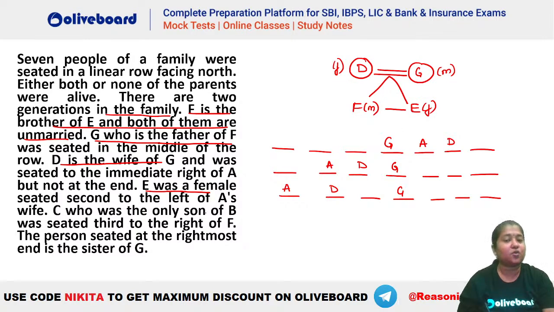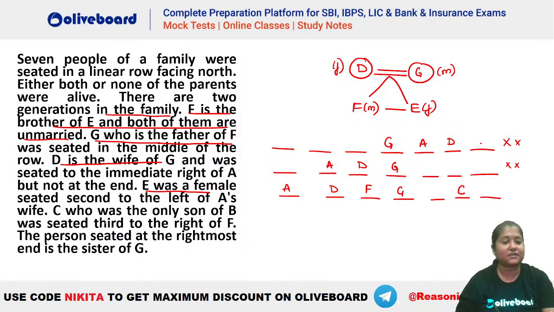Now C, who was the only son of B, was seated third to the right of F. So C has to be third to the right of F. You can see in the first case, can we place C third to the right of F? Let's say C is here, 1, 2, 3, not possible. So that means this case is invalid. Similarly, this case is also invalid because you cannot place your C third to the right of F. It is not possible anywhere. How will you place it? In the second case, in the third case, sorry, where should you place C third to the right of F? You can see this has to be C third to the right of F. Okay, this works. Now let's see what else is given. C, who was the only son of B.